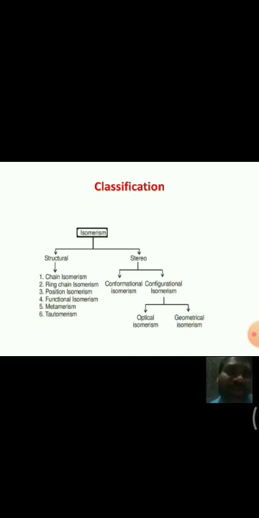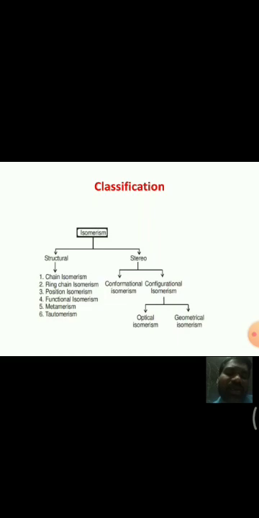Already we have discussed this. Optical isomers are again classified into enantiomers and diastereomers, and we have learned about enantiomers, diastereomers, optical activity, and all these terms.